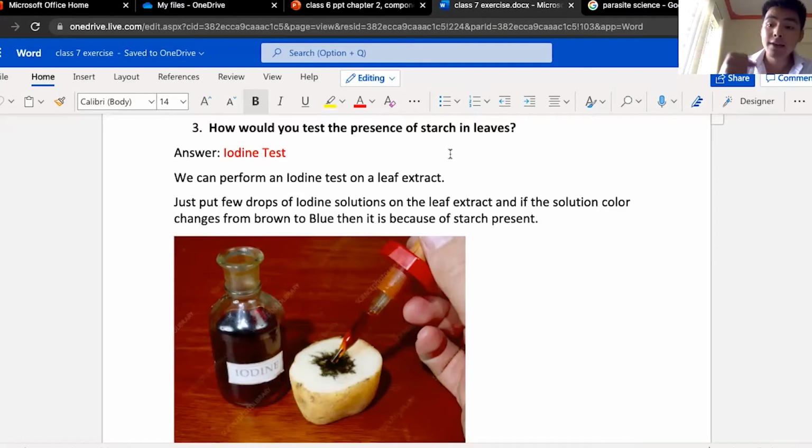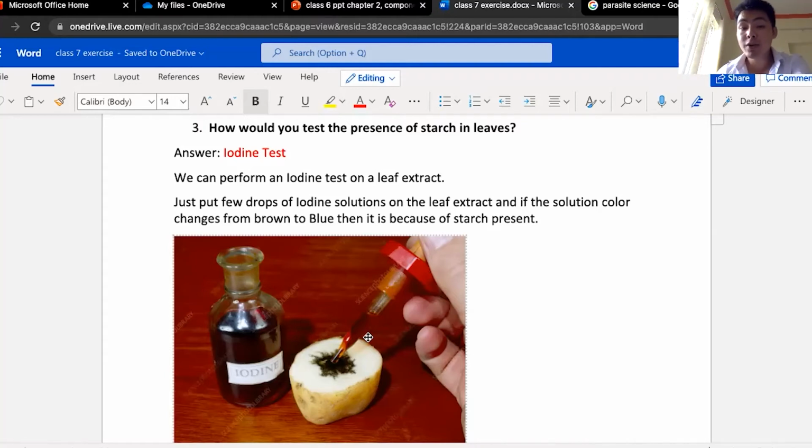Okay, and to that just put a few drops of the iodine solution. As you can see in the image, that person is putting a few drops of iodine not on the leaf, it's a potato. Put a few drops of iodine solution on the leaf extract.